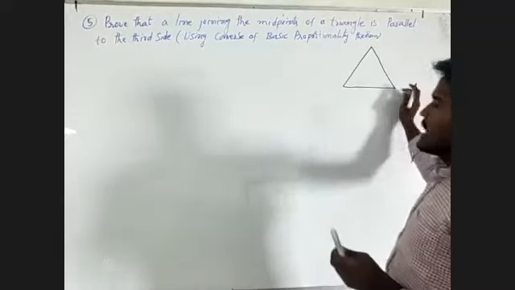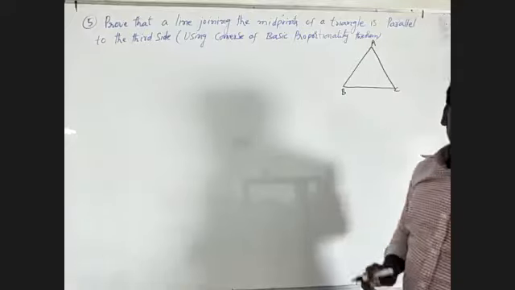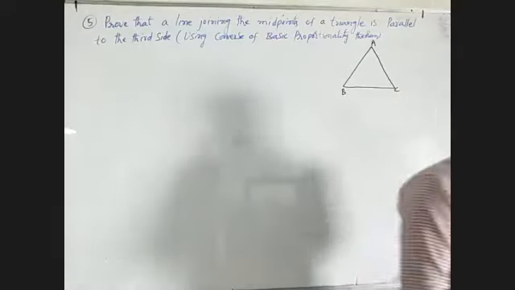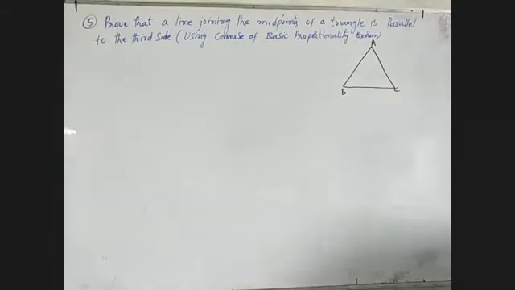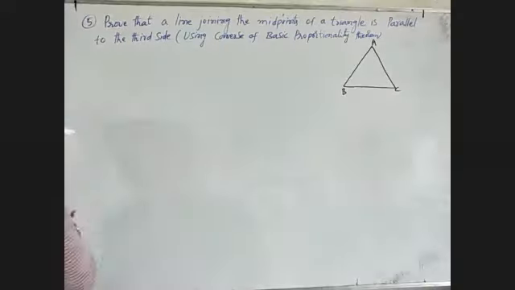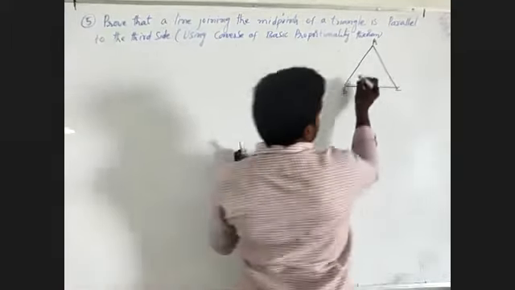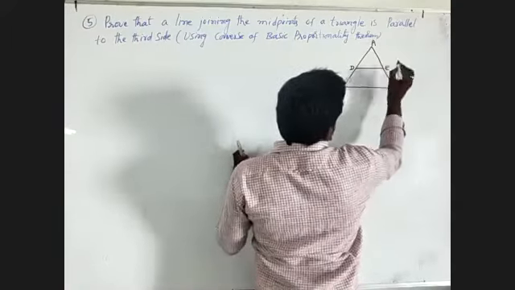Name it as triangle ABC. After that we'll take the midpoints. So how to take the midpoint? This is the given midpoint. Name them as D and E.